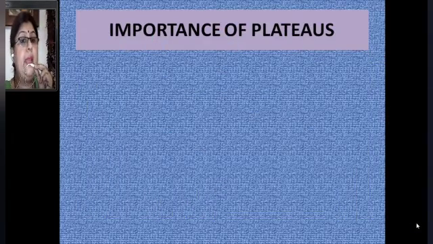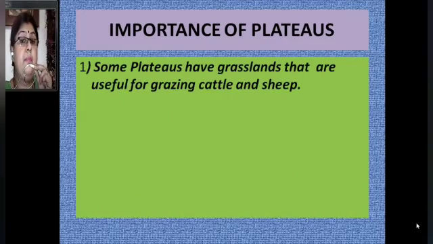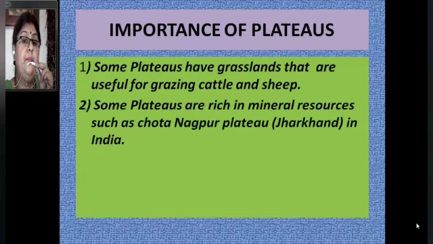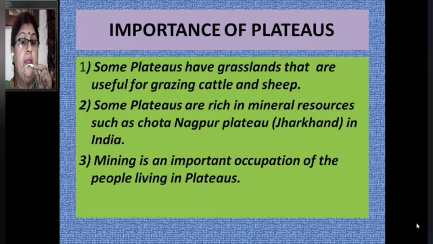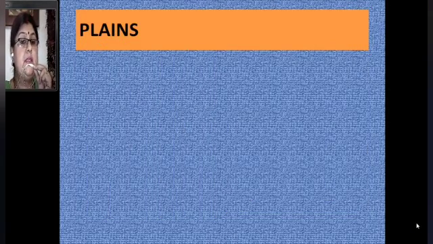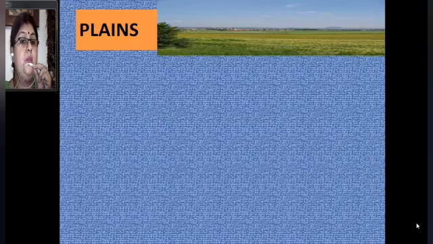Now we will learn why plateaus are important for us. They are important because some plateaus have grasslands that are very useful for grazing cattle and sheep. Some plateaus are rich in mineral resources such as Chota Nagpur Plateau in Jharkhand. Number 3, mining is an important occupation of the people living on plateaus because they are a rich source of minerals.